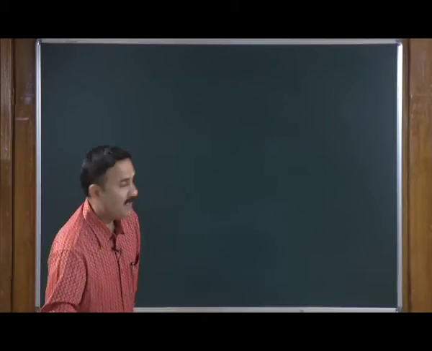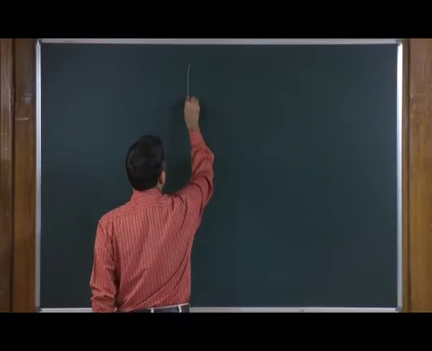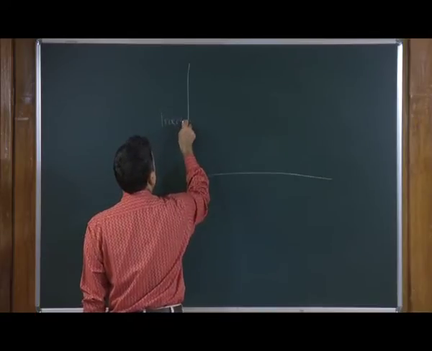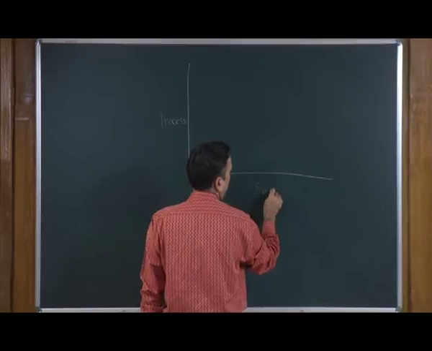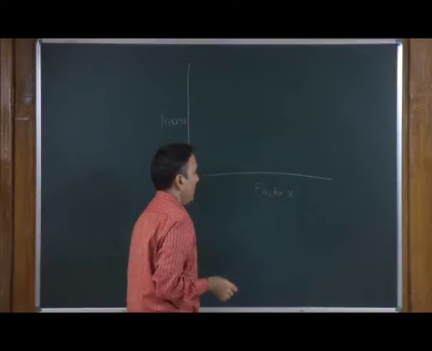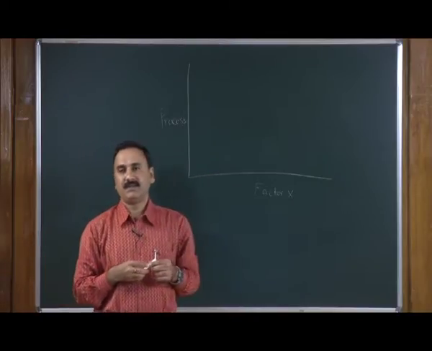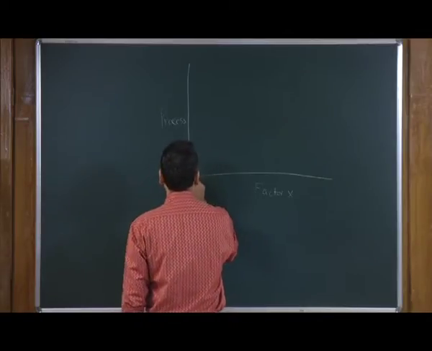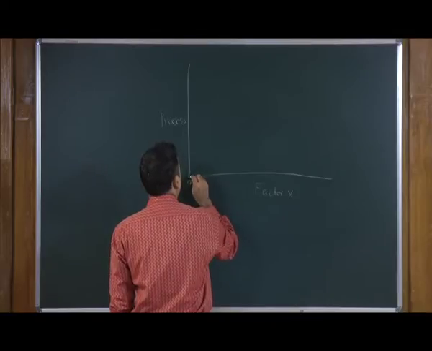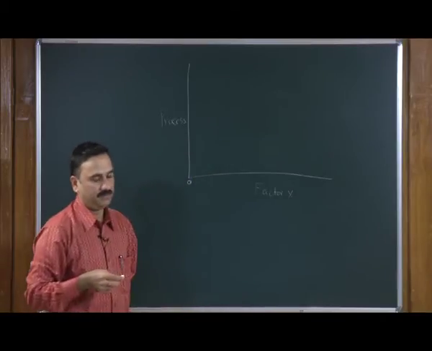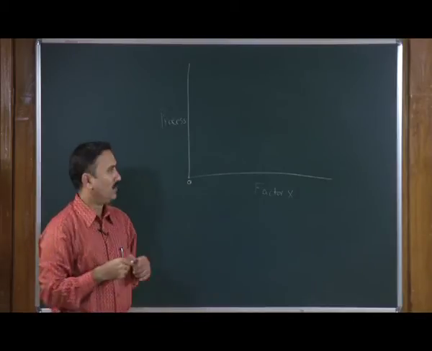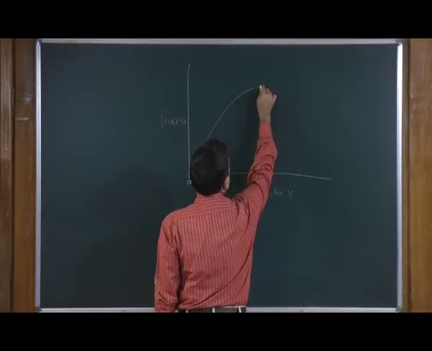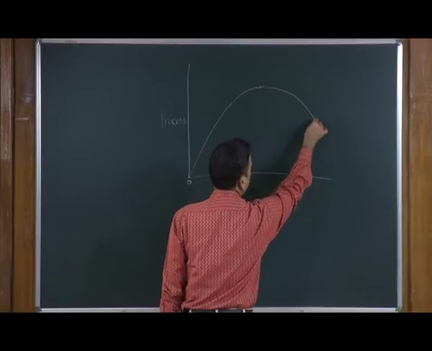If you see any factor x, y, z for any biological process, and you plot how factor x affects the kinetics of the process, you will find that when the factor is 0, the kinetics of the process is almost 0, but as the factor increases, the process goes up, ultimately reaches a maximum, and after that goes further down.